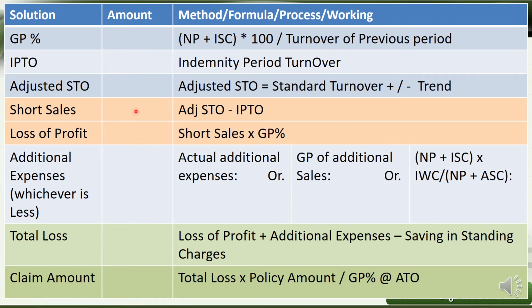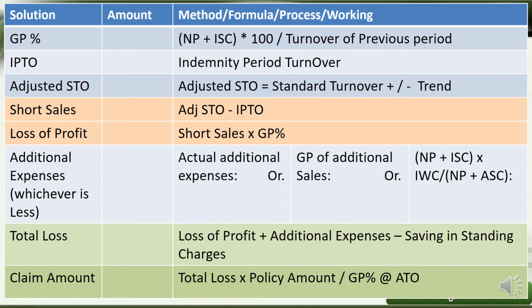But here, the already computed values you can easily take. You don't need to look in the question because it is already there. Adjusted STO and IPTO are already computed, so you just calculate. For loss of profit, you just take the short sales and gross profit percentage to compute it. Then again you look in the question for these things, and sometimes the question may not give the value, so you can treat it, like additional expenses, as 0.